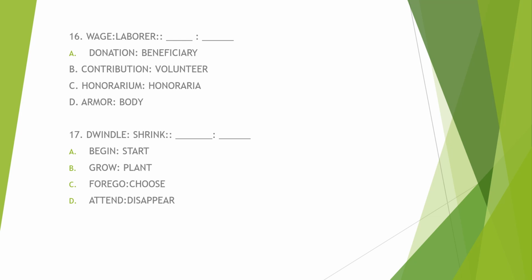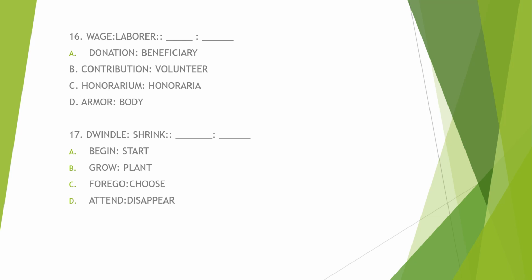So for this, none of the options provided directly corresponds to the relationship between wage and laborer. So what will you do in a case like this, where there is no correct answer? And you're taking your NCAE, you don't have a choice but to guess. You will just pick one to fill in your answer sheet, because you cannot leave your answer sheet blank.